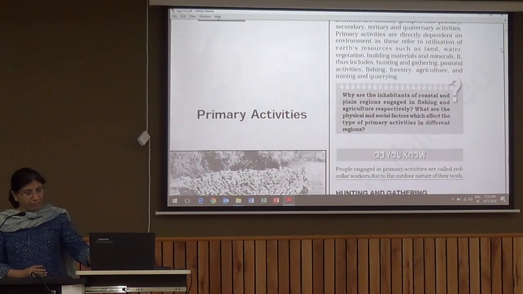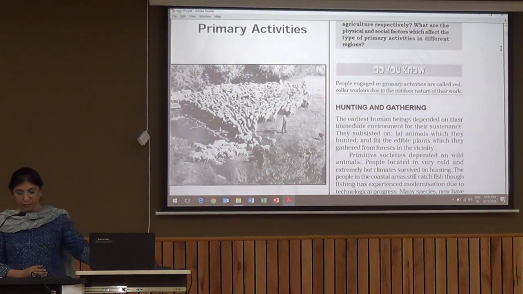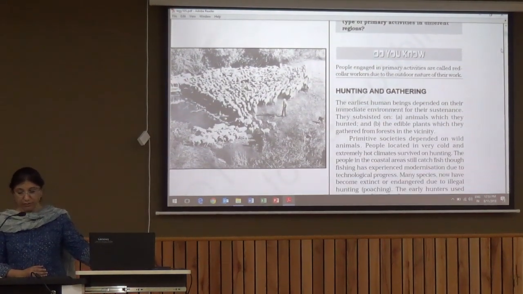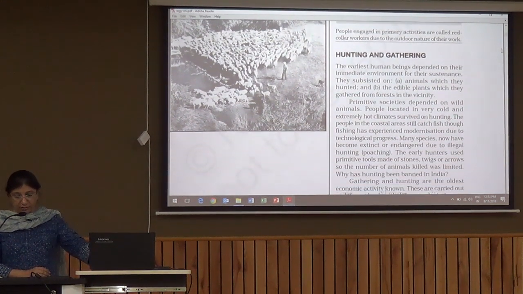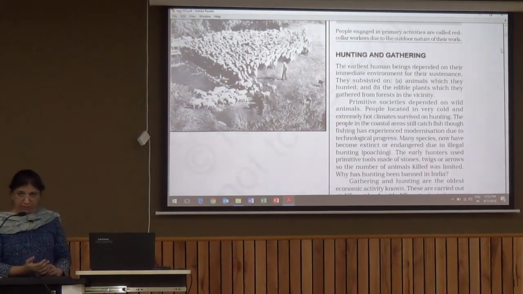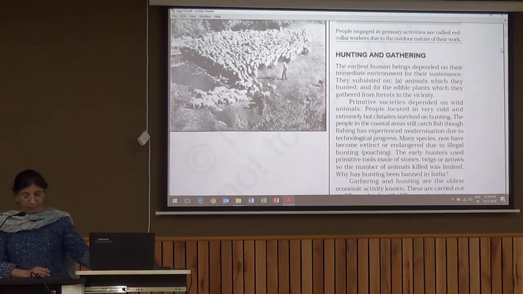So in primary activities, basically people are engaged with nature, and they are known as red collar workers because they work with the environment outdoors. So we categorize primary activities into most basic hunting, gathering, and then we move towards agriculture where people are settled, and then mining is also a very important part, but it is confined to only some areas where minerals and ores are available. So the first type of activity is hunting and gathering.